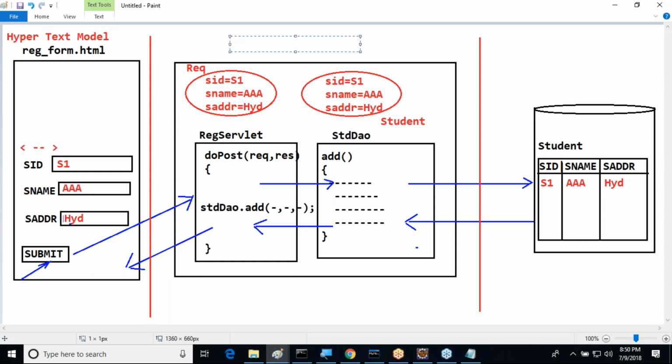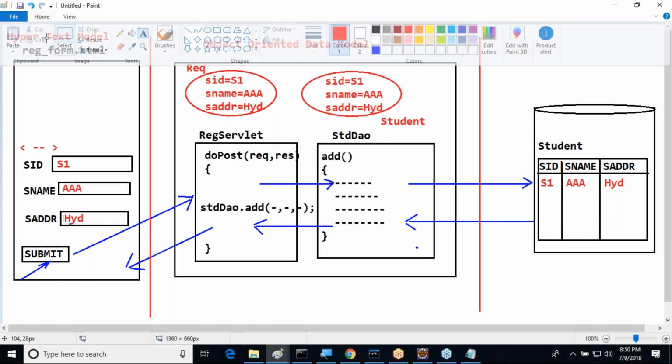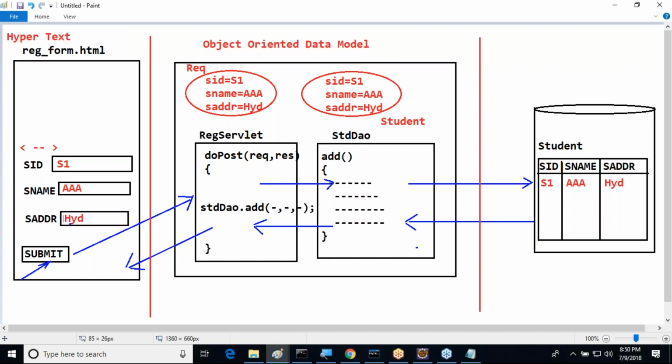Next one. In a Java application, we represented the data in the form of which one? Objects. Am I right or not? Request is an object. Student is a Java bean object, where data is represented here. So this object representation is following one model internally. That model is the object oriented data model. This is the object oriented data model, and that was the hypertext data model.